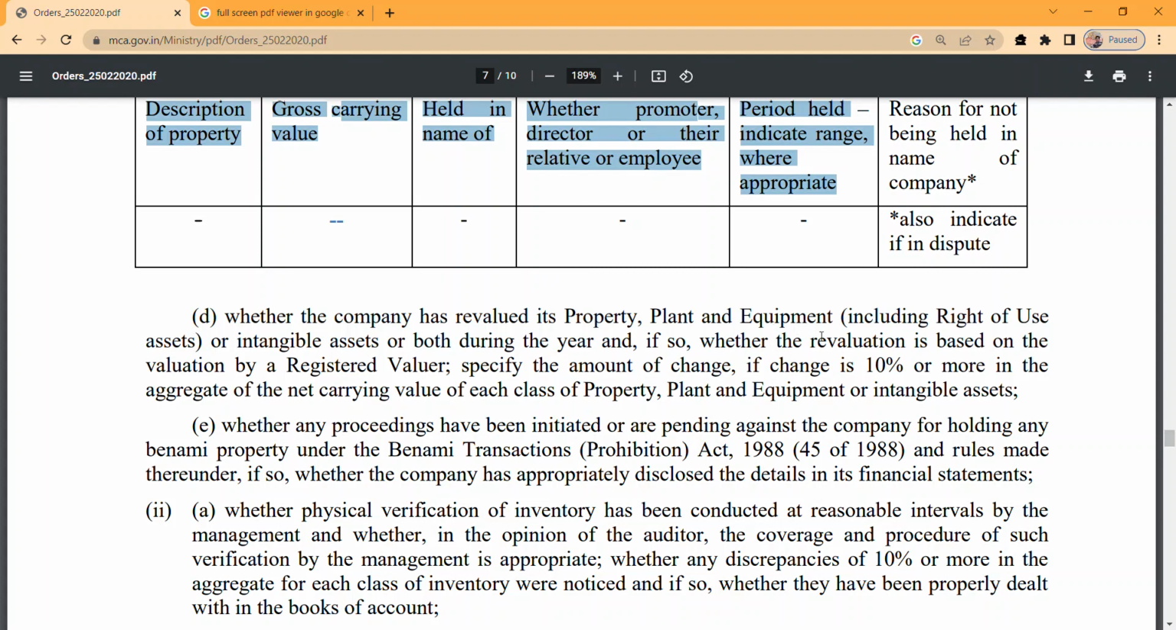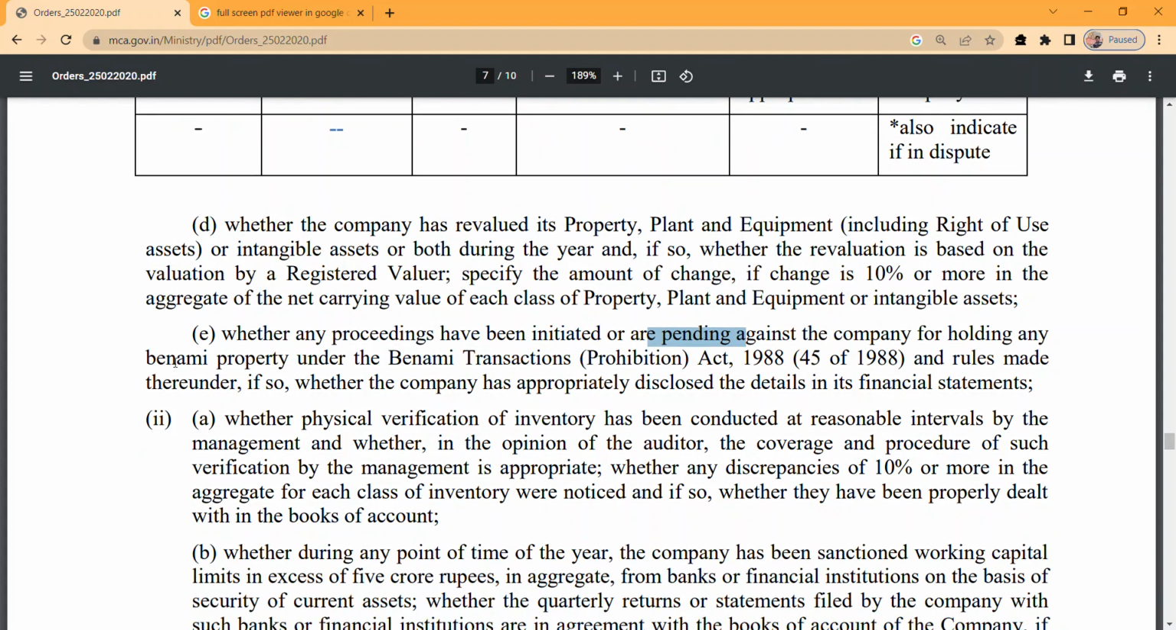So see, if the company is following a revaluation approach and is doing the revaluation, it should be done by a registered valuer, right? And in case there is a change between the carrying amount and the revalued figure, and the change is more than 10%, you need to specify that change, right? Whether any proceeding has been initiated or is pending against the company for holding any Benami property, right? And whether the company has appropriately disclosed the details in the financial statements, right? We need to check that.